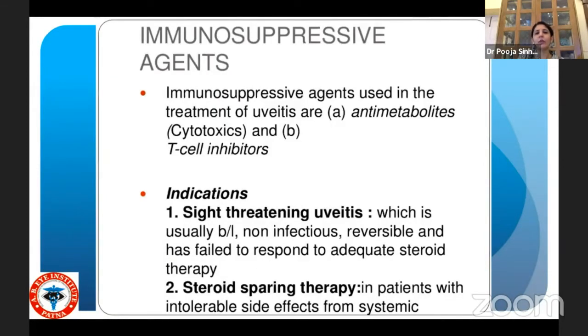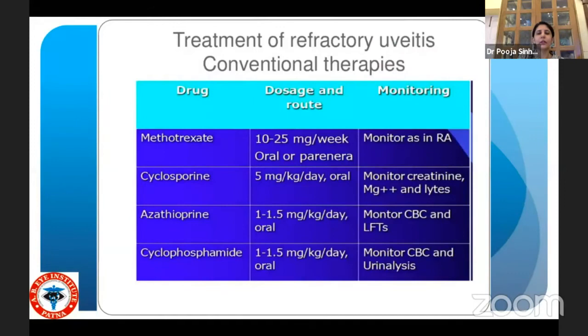Immunosuppressive agents have to be resorted to when there is sight-threatening uveitis or for steroid-sparing therapy. These are the common drugs: methotrexate, cyclosporin, azathioprine, and cyclophosphamide. And this is the slide that you have to remember.